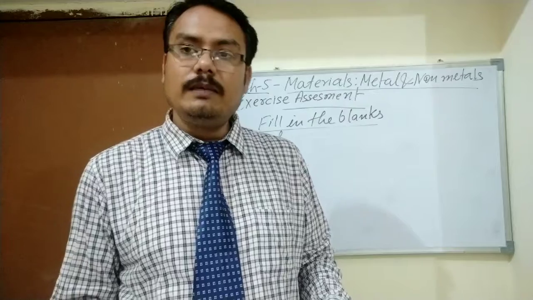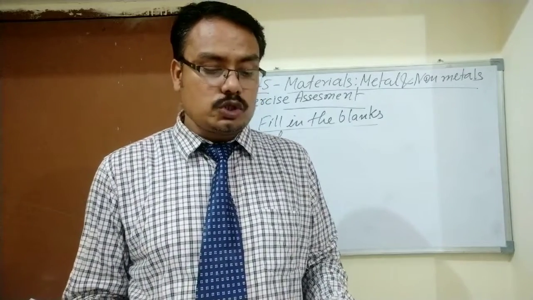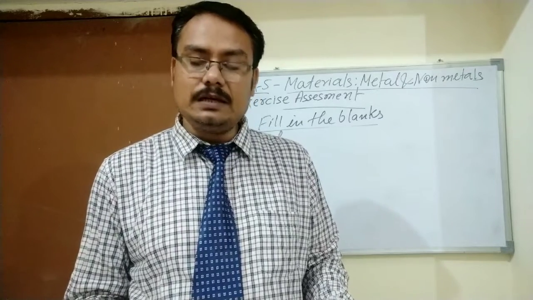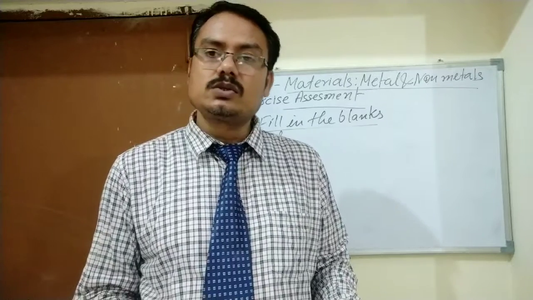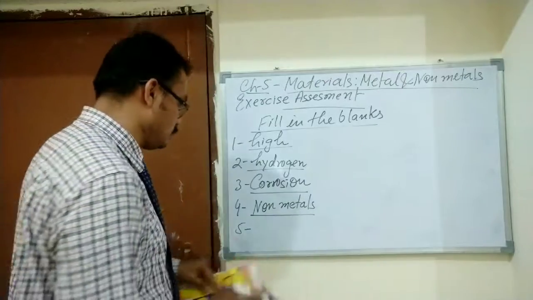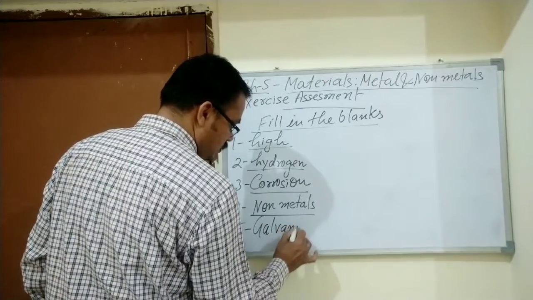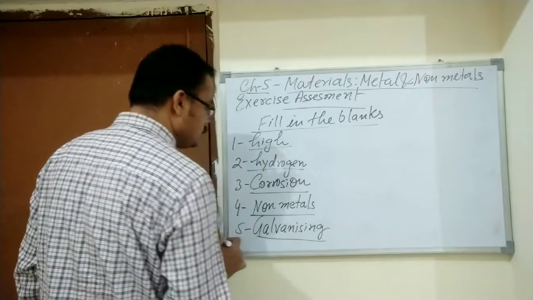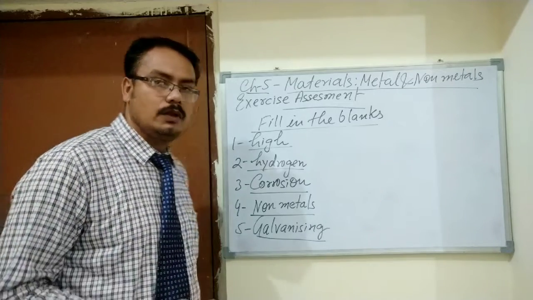So here you have to name a particular method in which the process of depositing a layer of zinc on iron articles is called, student, galvanizing. Okay. So student, these are the correct answers of the fill in the blanks.